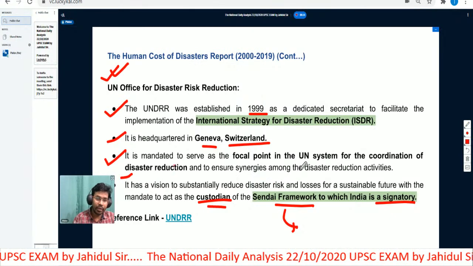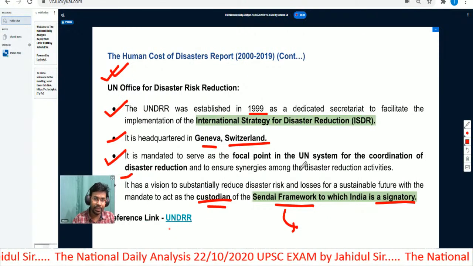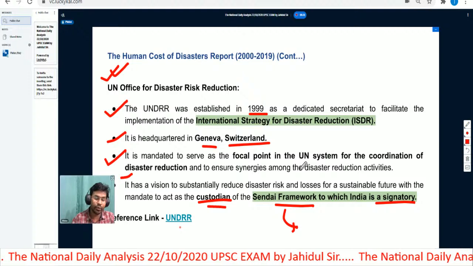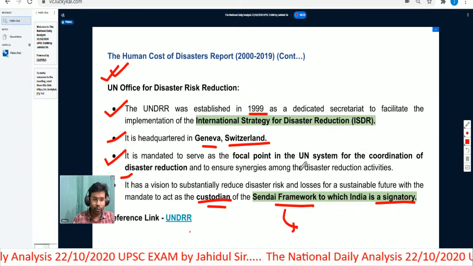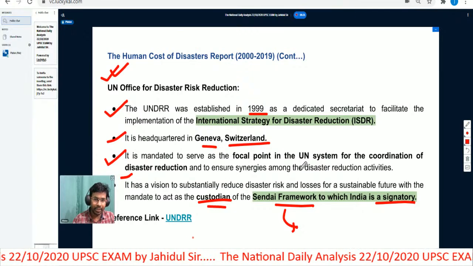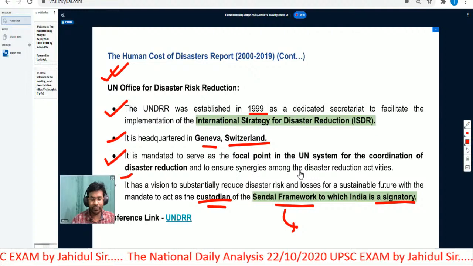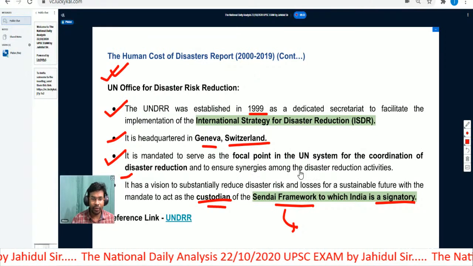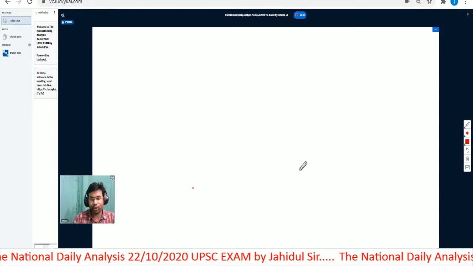If you want to learn more about this particular report, you can click on this link, which will take you to the United Nations Office for Disaster Risk Reduction. You can download this report also to understand more about it. So this is all that you have to learn with reference to the prelims examination of UPSC. And having understood this, let us understand the next topic for the day.